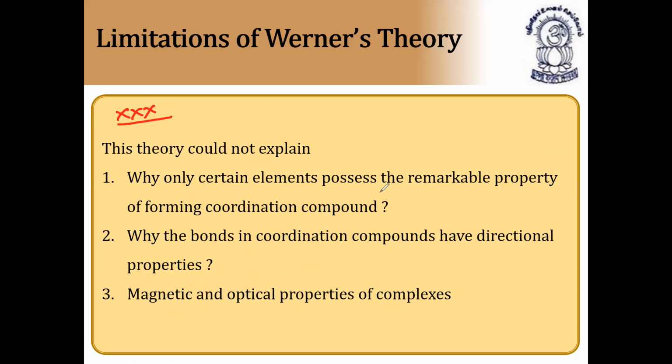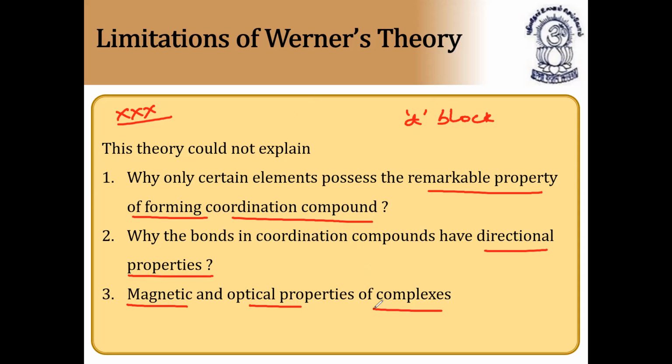Why only certain elements possess the remarkable property of forming coordination compounds means why only d-block elements, that is transition metals, form coordination compounds. He could not explain that. Why the bonds in coordination compounds have directional properties: the bonds are nothing but coordinate covalent bonds, and he could not explain that. And third, the magnetic and optical properties of complexes, he could not explain.